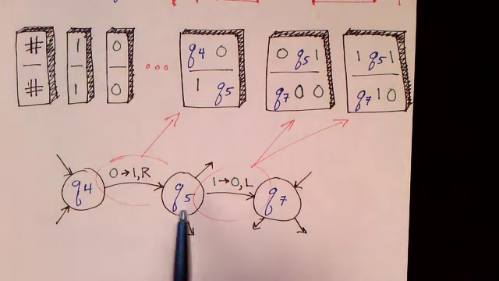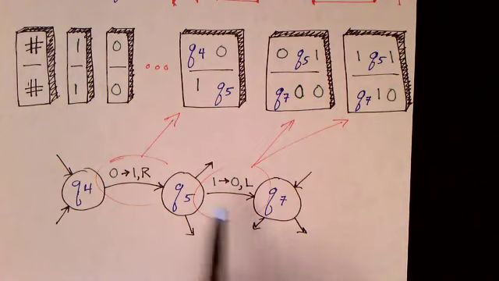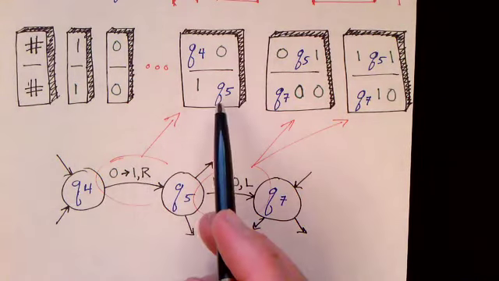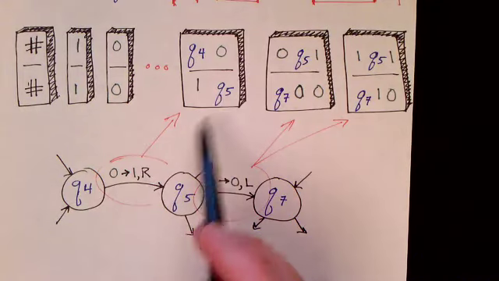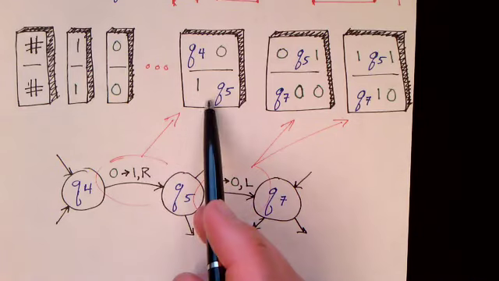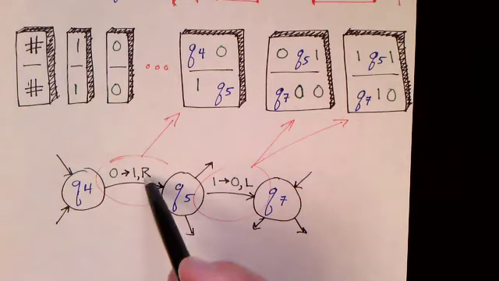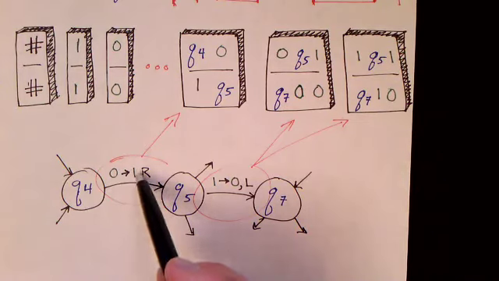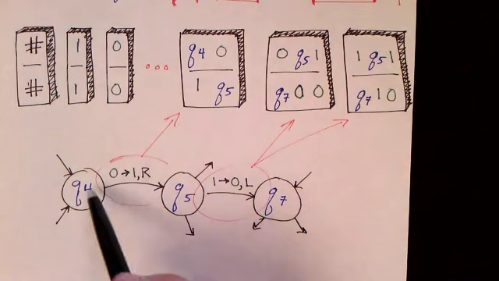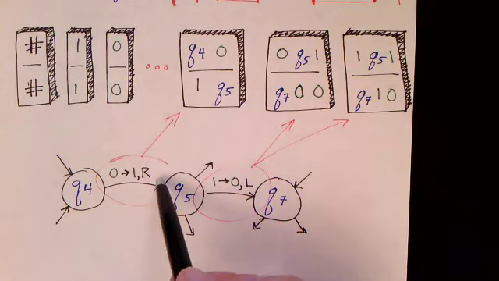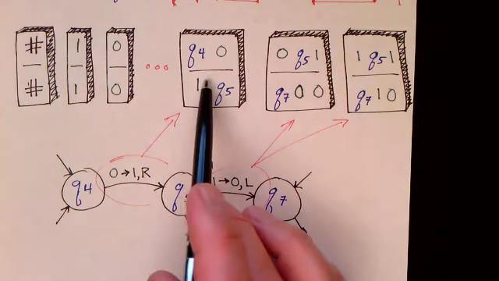So let's see how this works. We're given a Turing machine which has a bunch of transitions and a bunch of states, and from that Turing machine we create a whole set of tiles. For every transition that goes to the right, we create a tile like this. So here's an example of a transition that reads a 0 and replaces it with a 1 and goes from state Q4 to Q5 and moves the tape head to the right. For this transition, we create one tile.